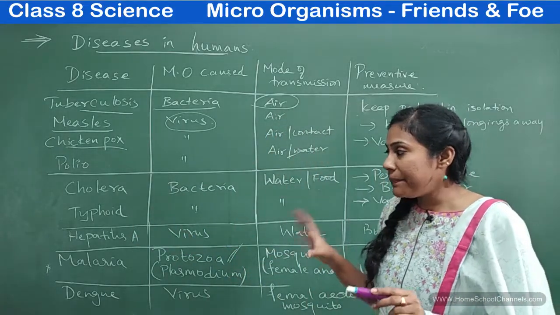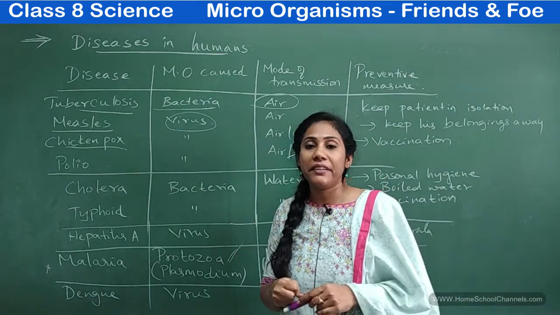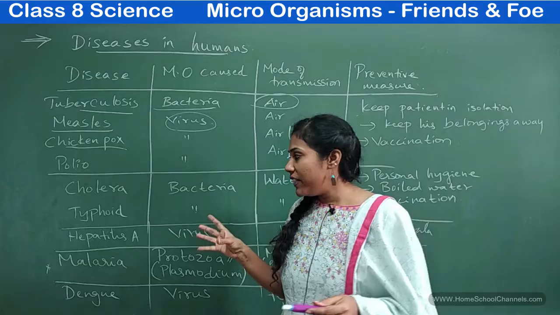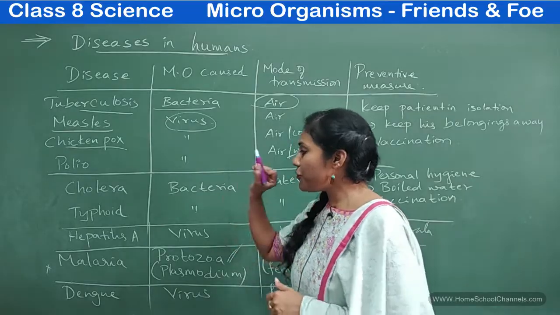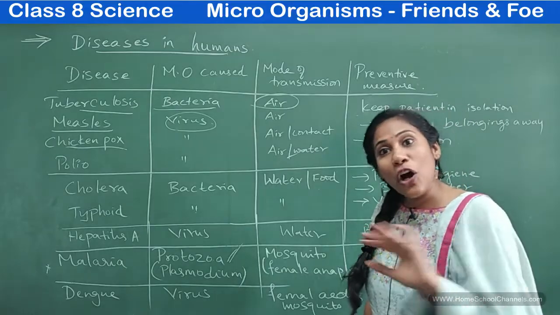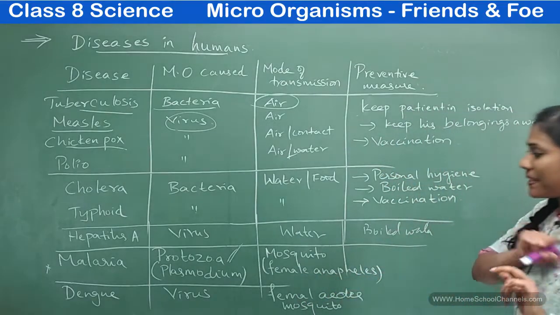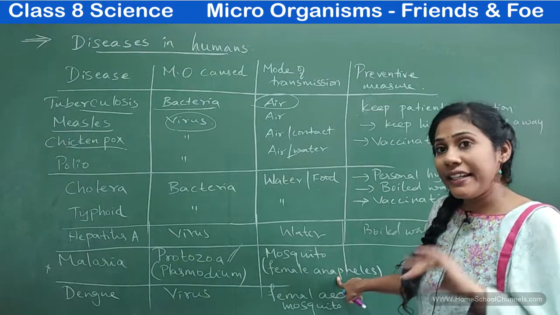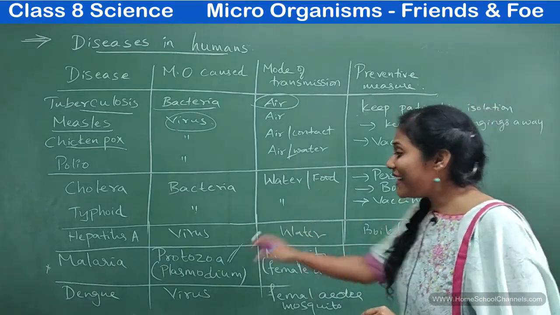Say, what are the symptoms of malaria? High fever, chills. You will get chills in the midnight, right? Very high fever, along with that motions, vomiting. All these are various symptoms of malaria. And you know how this plasmodium protozoa enters into a human body? It is by mosquito. Not all mosquitoes carry plasmodium. Only the female Anopheles mosquito. There is a type of mosquito called Anopheles, and not the male Anopheles, it is the female Anopheles that carries this plasmodium.